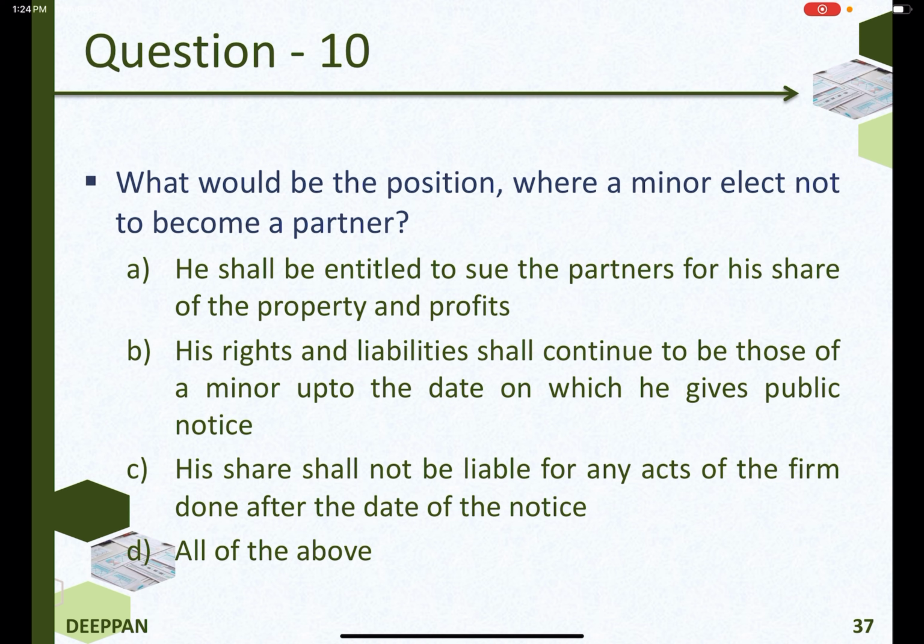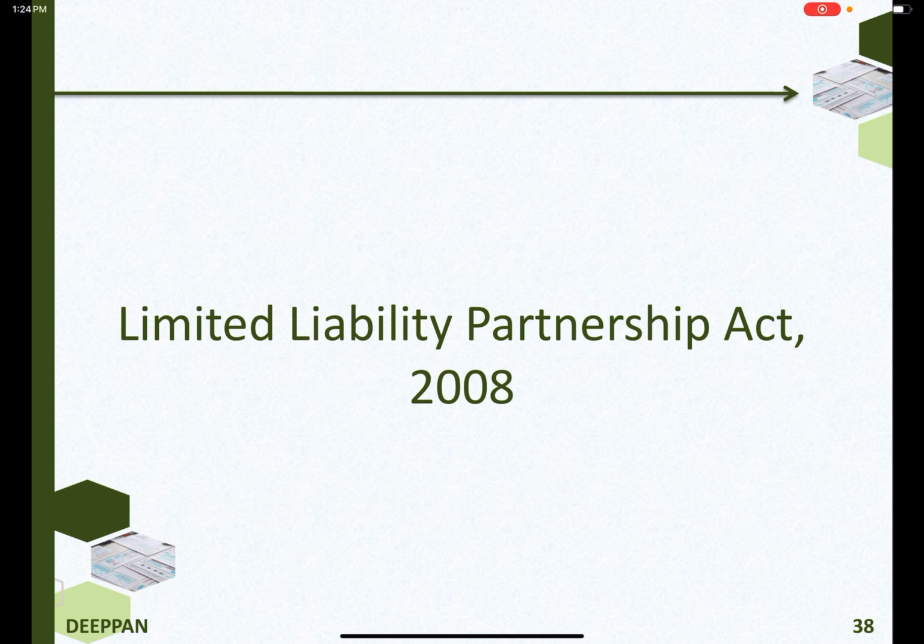His rights and liabilities shall continue to be those of a minor up to the date on which he gives public notice. His share shall not be liable for any acts of the firm done after the date of the notice. The answer is all of the above.